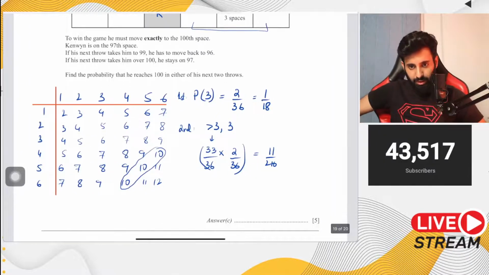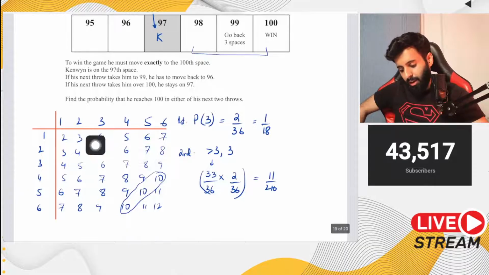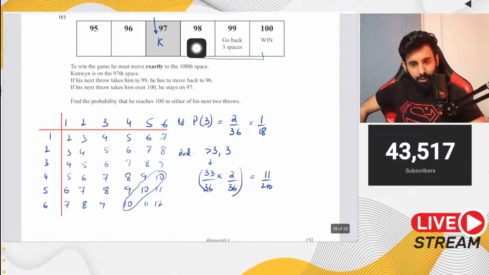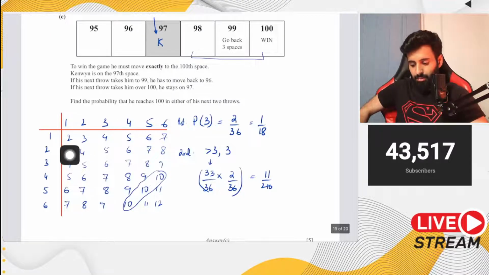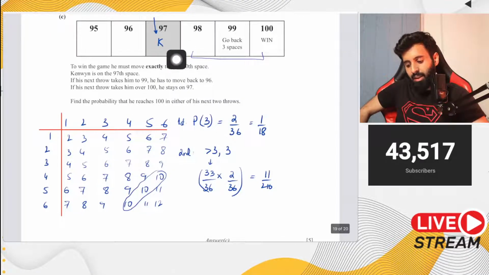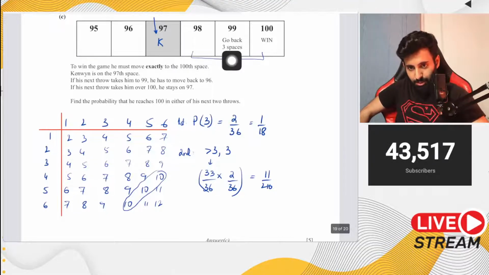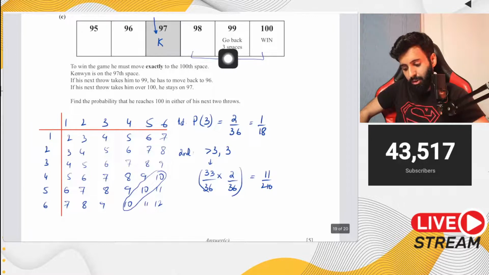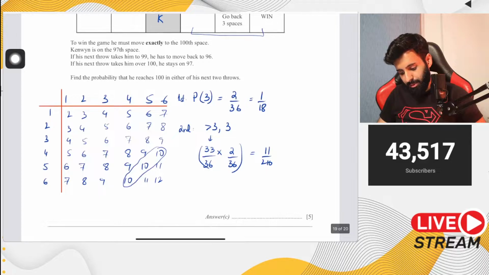There are more ways of winning. Now notice that it's impossible to get to 98 in the first attempt. Why? Because the minimum score that he can get is 2. It can't be that he gets 1. So the minimum score that he gets has to be 2. But if he gets 2, then what happens? He goes back 3 spaces.